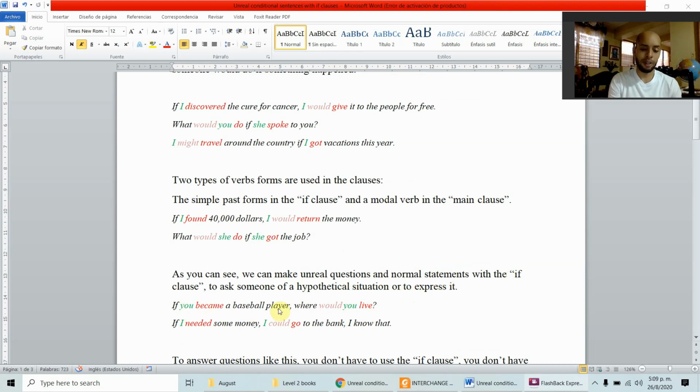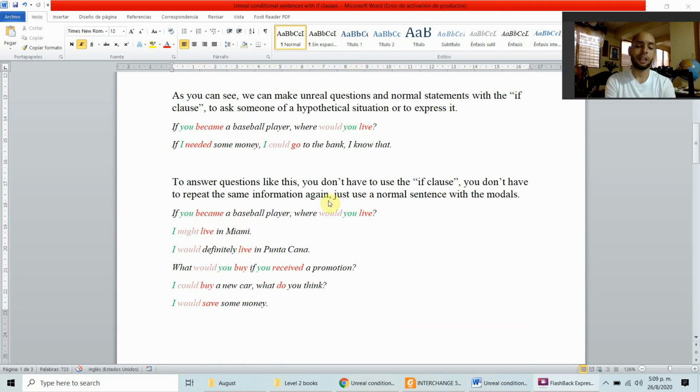If you became a baseball player, in the case that you become a baseball player, hypothetically, where would you live? Where would you live if you became a baseball player? If I needed some money, I could go to the bank. I know that. If I needed some money, in the case that I need some money, I could go to the bank. It is possible for me to go to the bank in the case of needing some money.